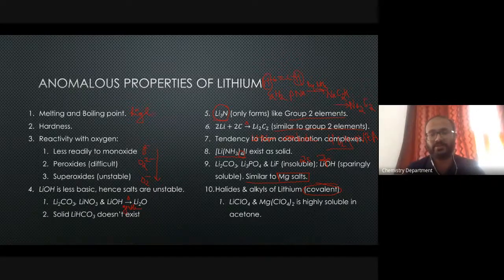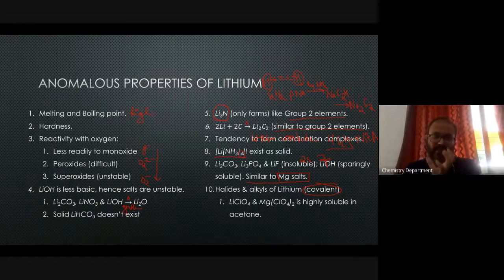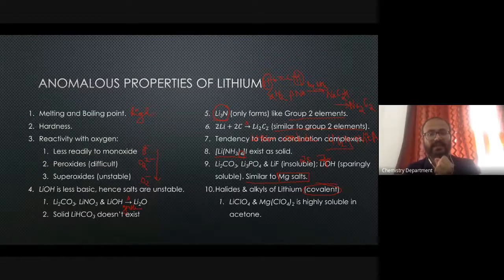So you know Fajan's rule. If you remember Fajan's rule, one of the rules states that if the size of the positive ion becomes smaller, the polarizing ability of that cation becomes high. So when the polarizing power of the cation increases, what happens? It has a tendency to form more covalent bonds.